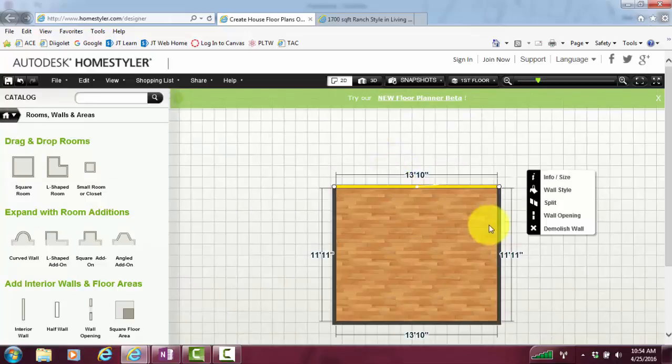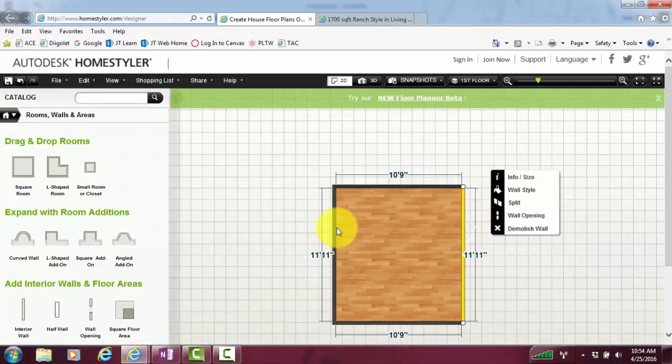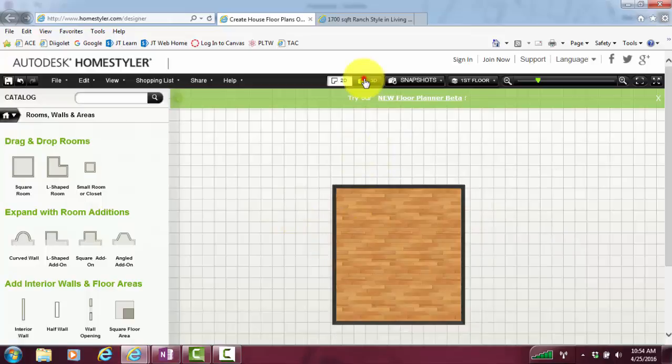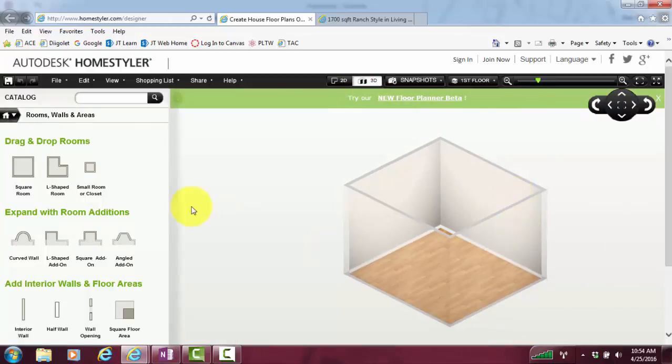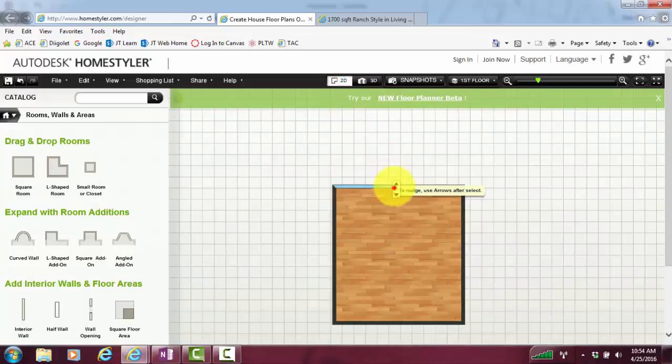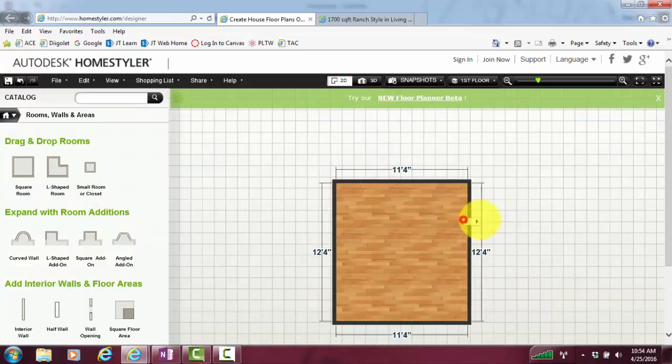But I'm just going to drag this out really quick and make some changes here. And then I'm going to switch to 3D. So right away you can drag in a room, you can switch to 3D. You just saw how I changed the different sizes of this room.